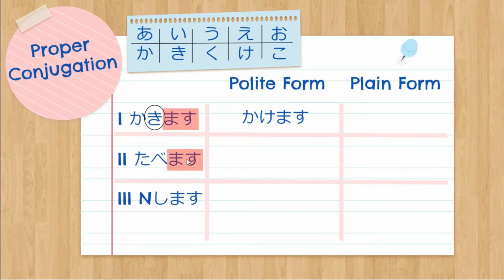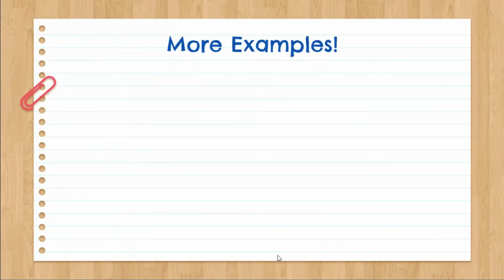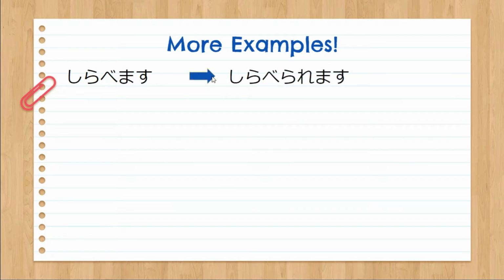So from tabemasu, it will become taberaremasu. We just have to add rare before masu. Okay, let's look for more examples. Shirabemasu. We just have to add rare before masu. So from shirabemasu, it becomes shiraberaremasu.